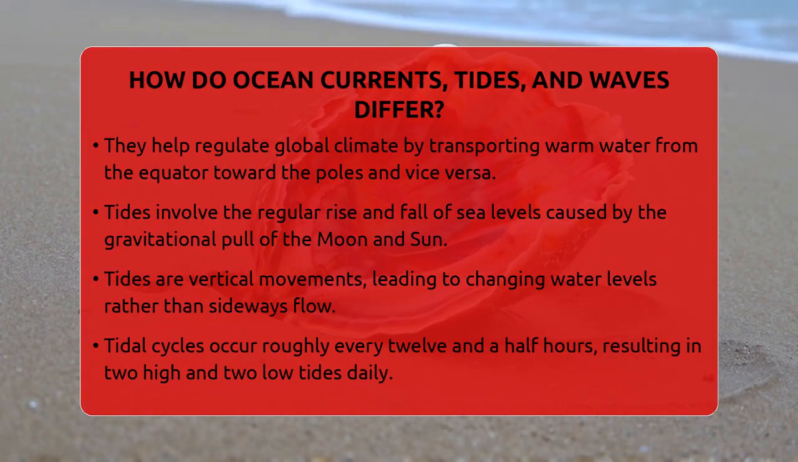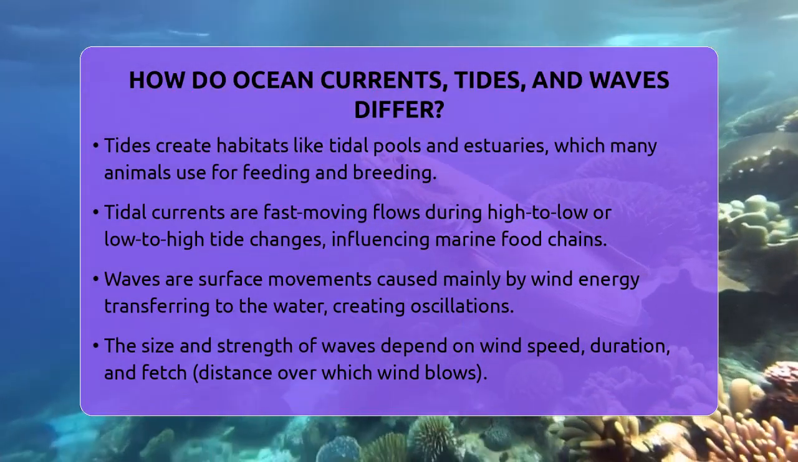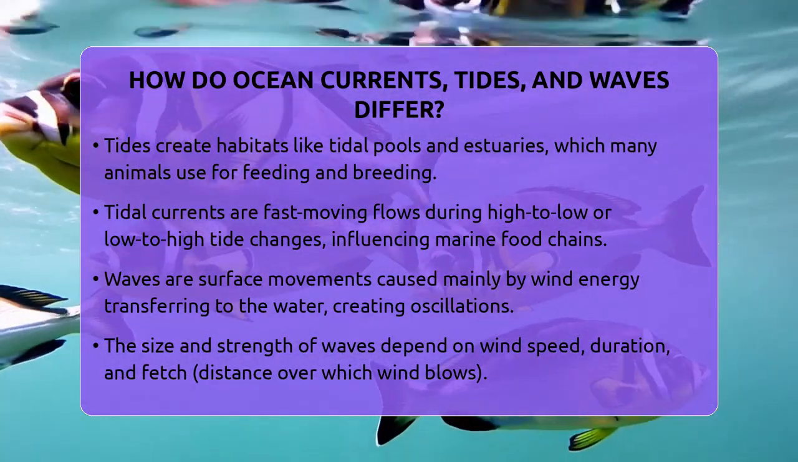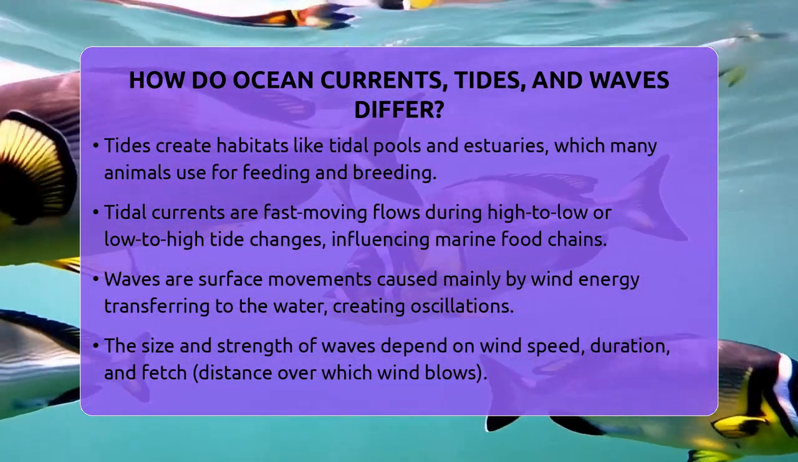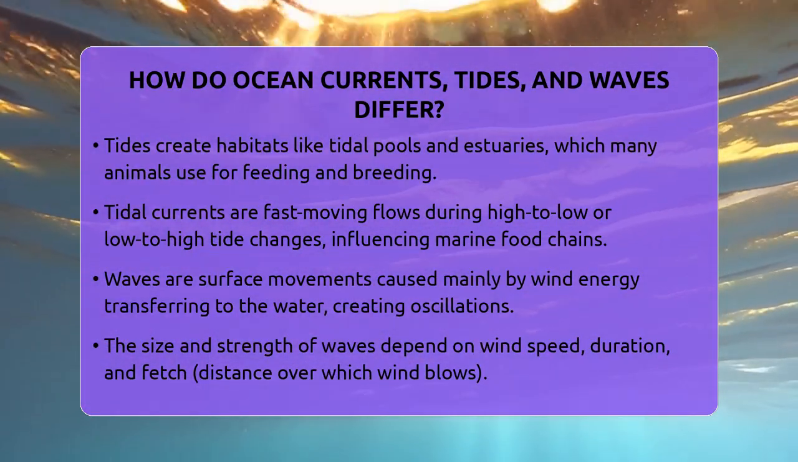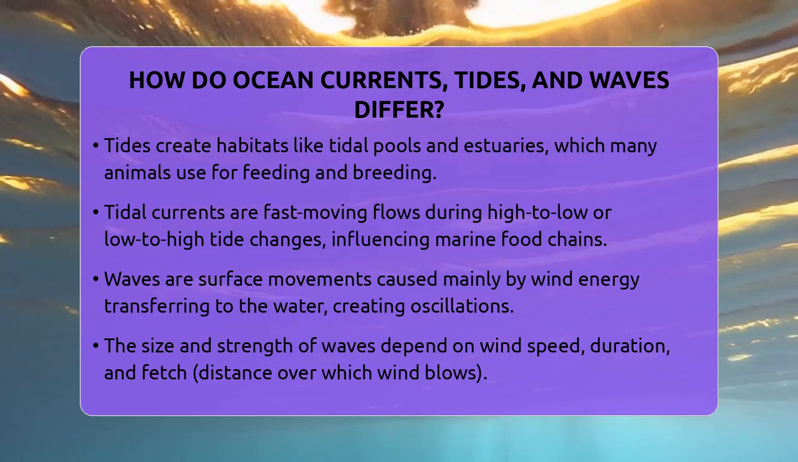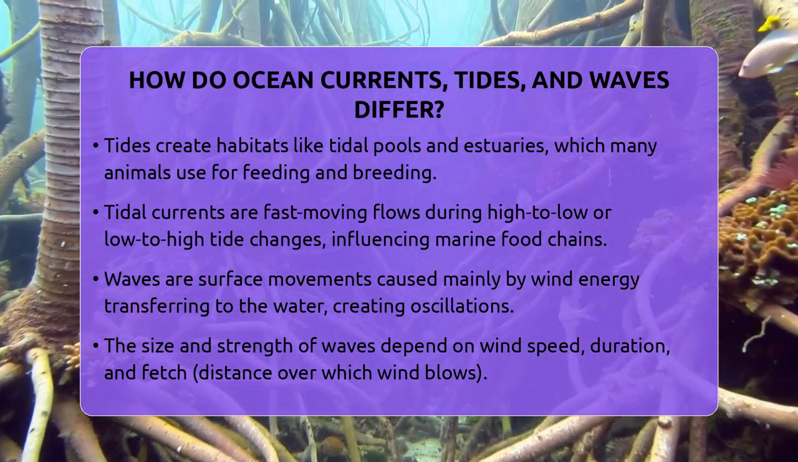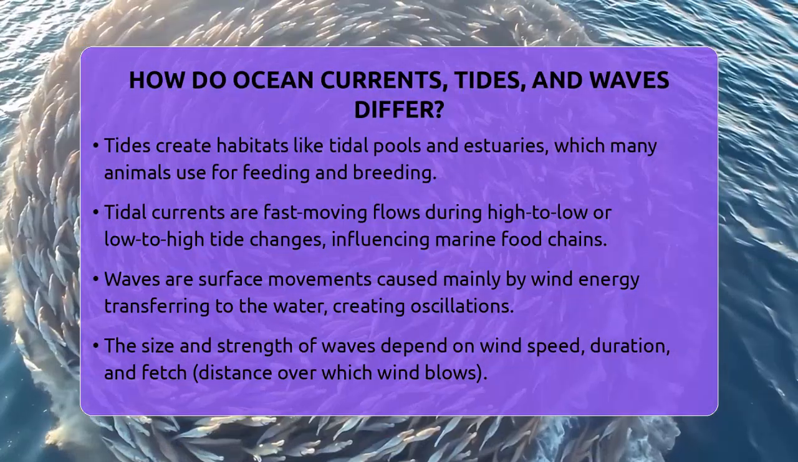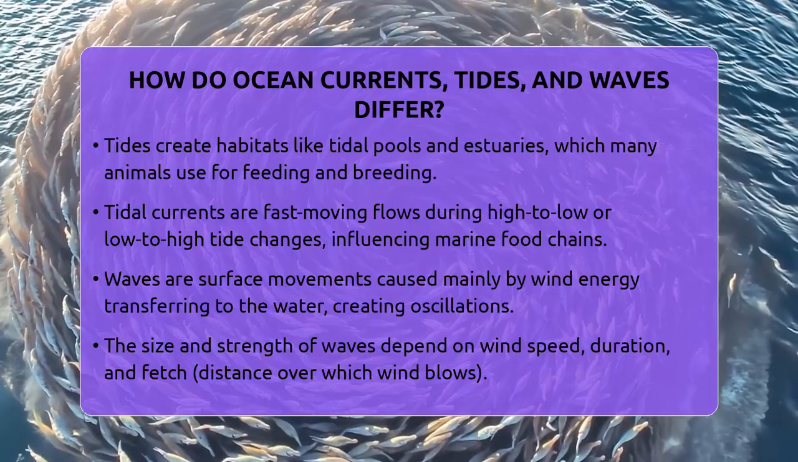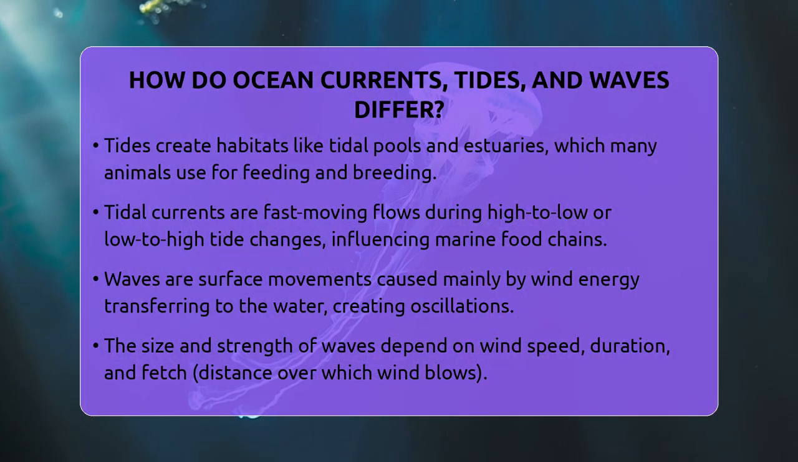Tides create unique habitats like tidal pools and estuaries that are exposed during low tide and submerged during high tide. Many animals have adapted to these changes, using the shifting environment for feeding or breeding. Tides also generate tidal currents, which are fast-moving flows of water that happen during the change from high to low tide or vice versa. These currents can concentrate food and attract predators, making them important for marine food chains.